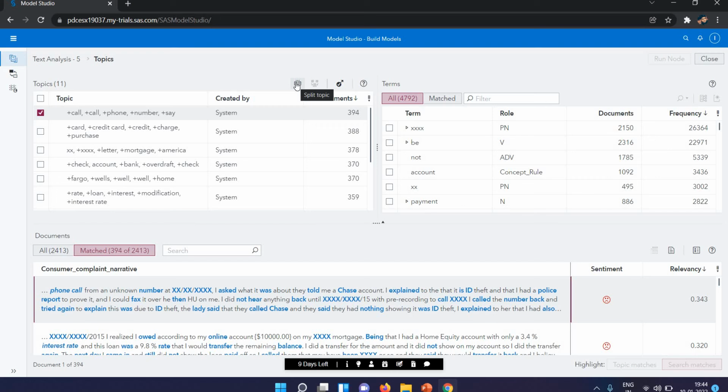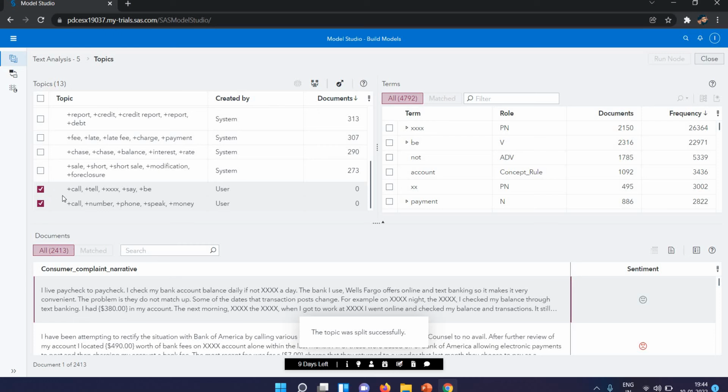So splitting a topic is, let's suppose a topic seems to be too broad in scope, and you can split this topic into two new topics. So then we are using this. I click on the split.